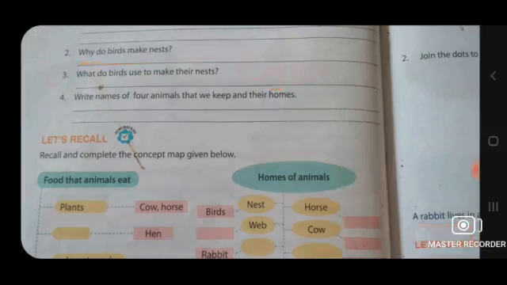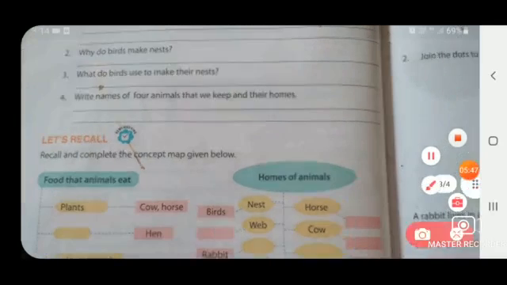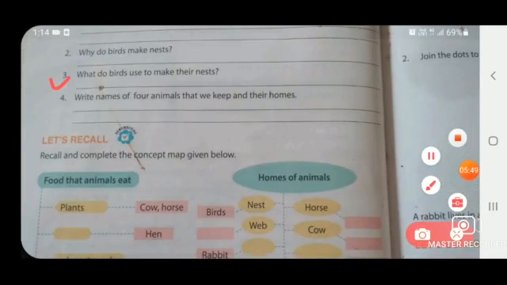Question number 3 is: what do birds use to make their nest? You will have seen around us that birds use straws, twigs, leaves and cotton.